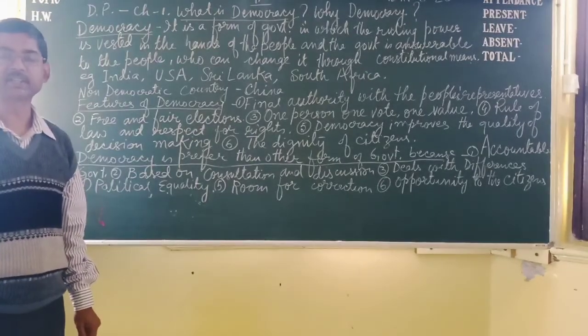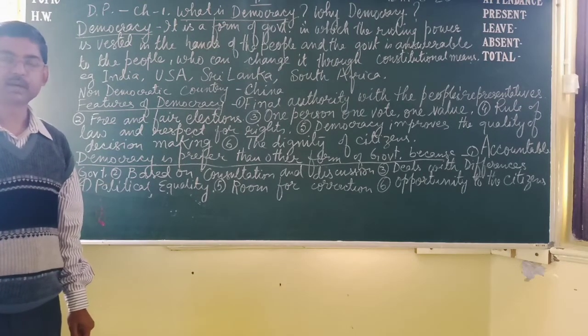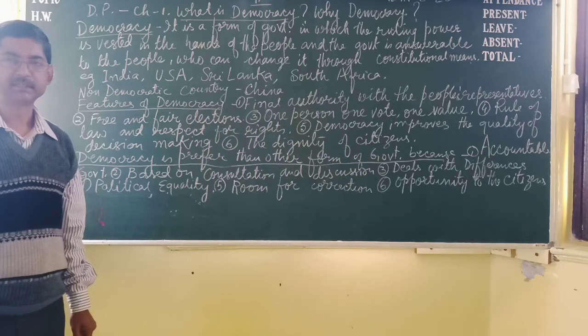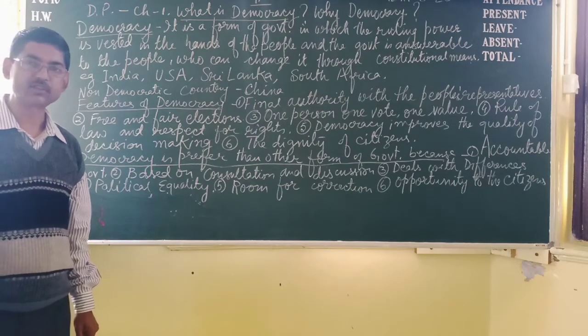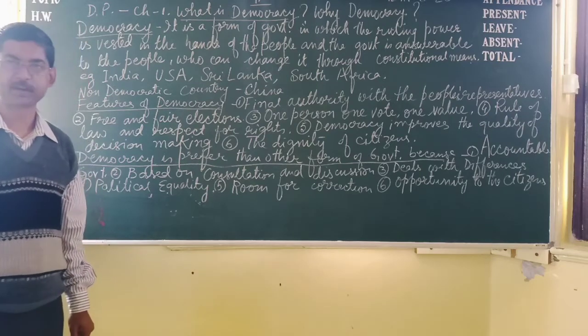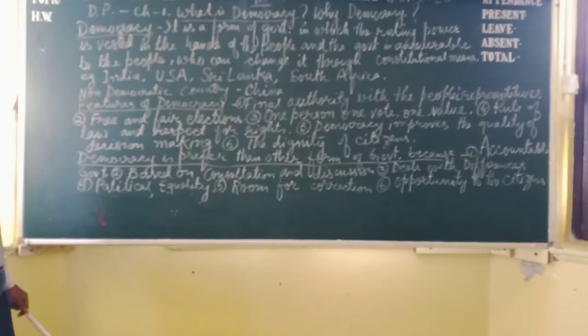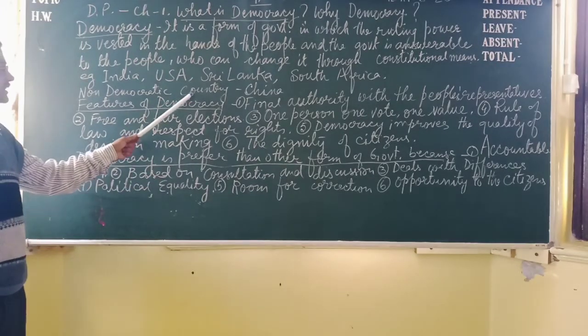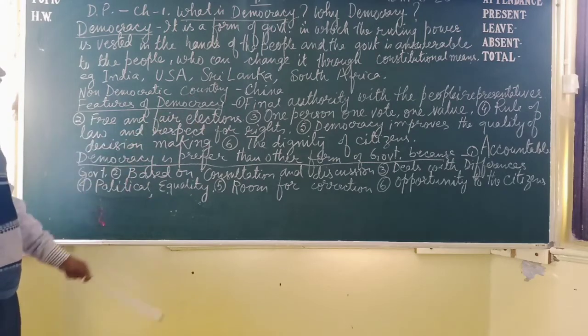In China there is only a one-party system, and those who participate in the election have to be members of the Chinese Communist Party. So we can't say that China is a democratic country. China is a republic and here is socialism.